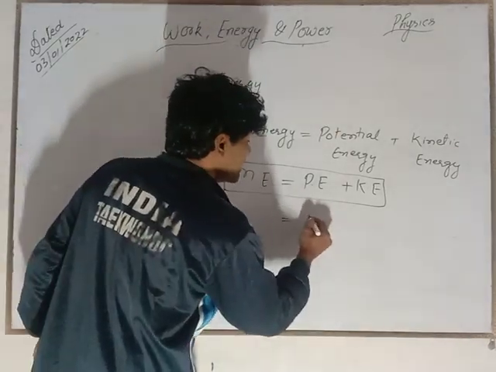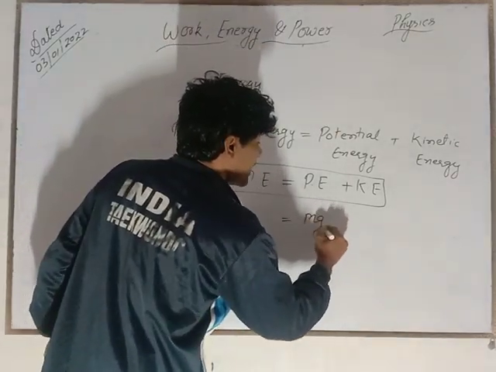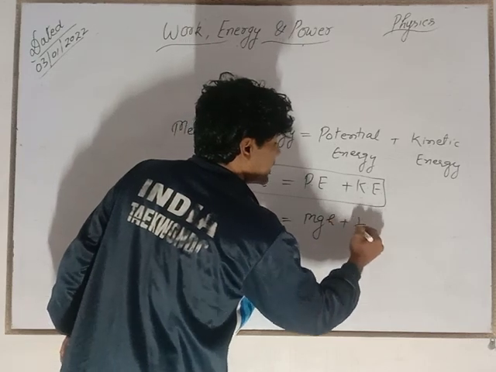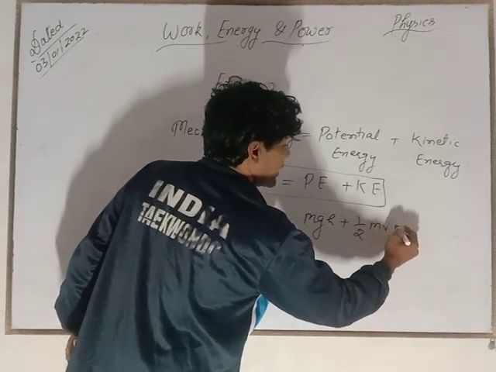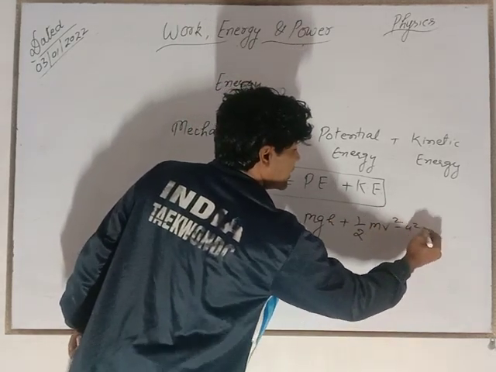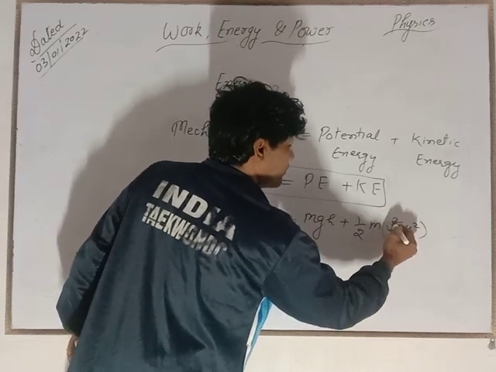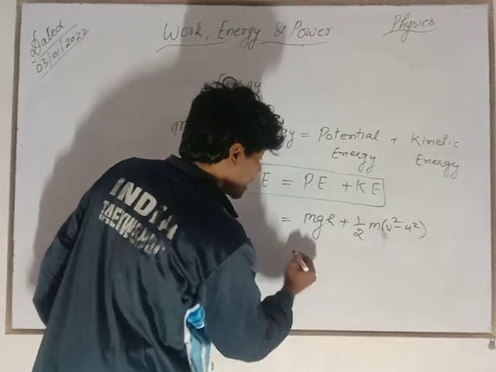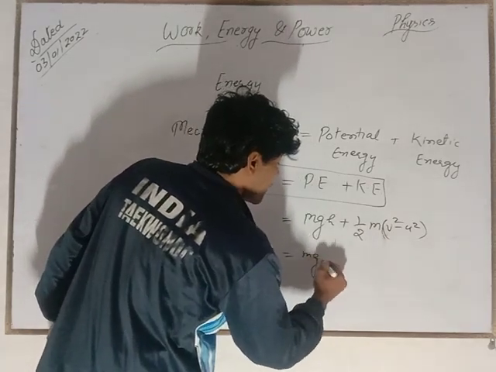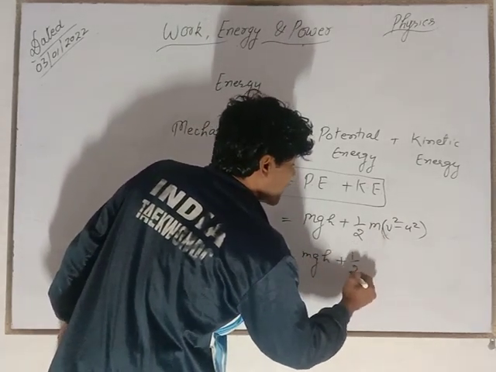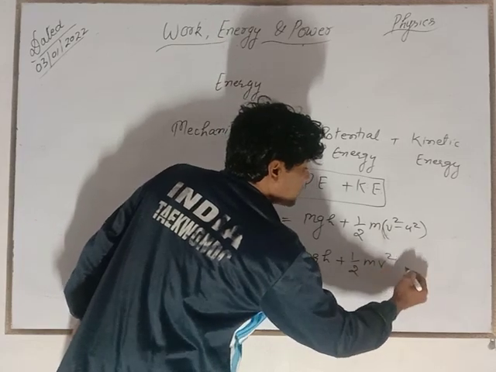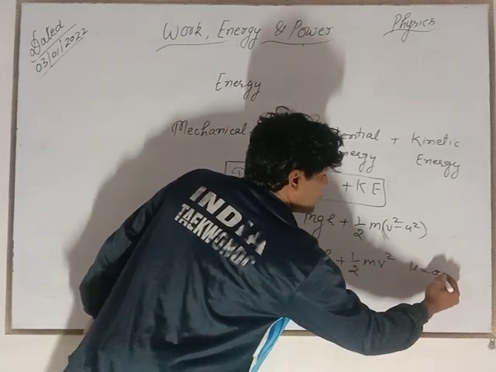Potential energy is mgh and kinetic energy is 1/2 m (v square minus u square) when initial velocity is given, right? Or you can say mgh plus 1/2 mv square when u is equal to 0.